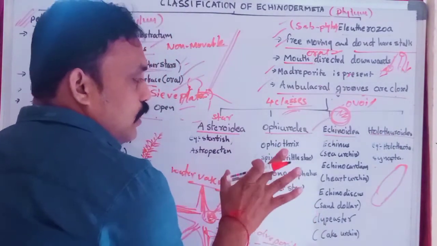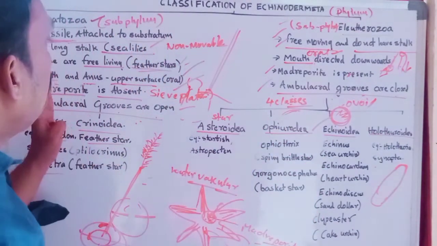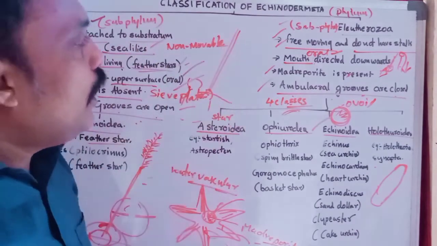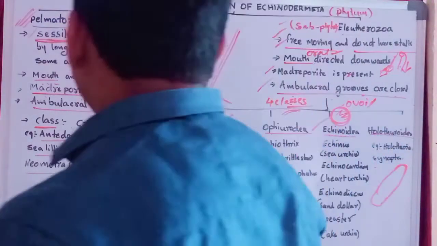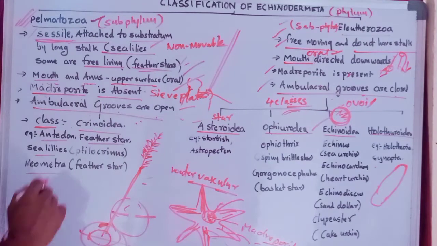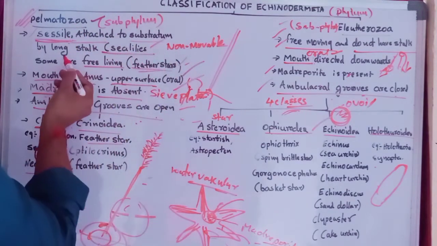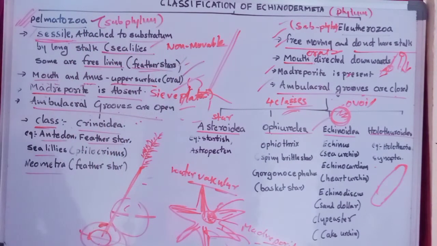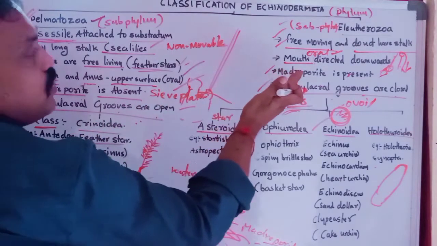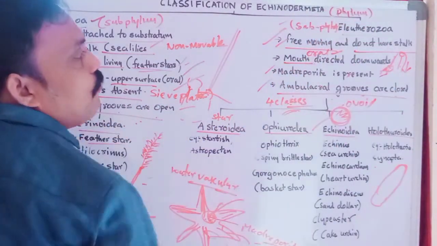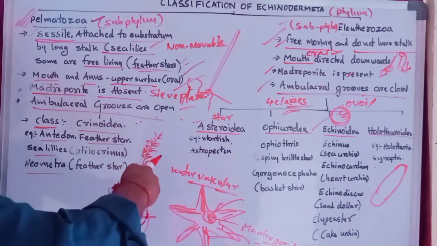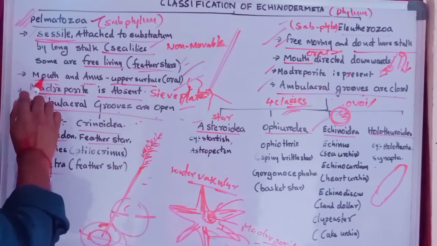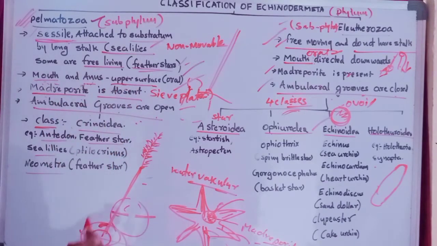Okay, we will discuss the examples of these. First of all, differences between Pelmatozoa and Eleutherozoa. If you observe the differences, Pelmatozoa organisms are sessile. Already I told you sessile, attached to the substrata mostly. Very few are free living, feather stars. Here, Eleutherozoa organisms are free living, free moving organisms, and do not have a stalk. They are having a stalk. The stalk is useful to attach to the substratum. Okay, and mouth and anus are both on the upper surface only, oral only.